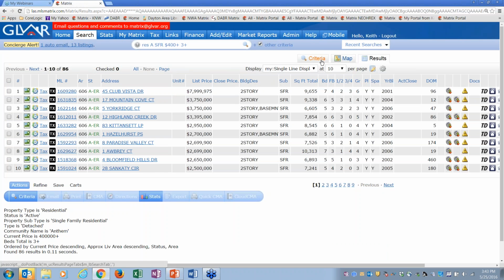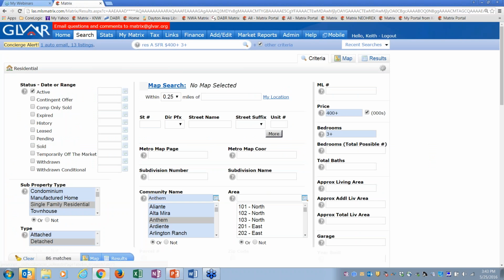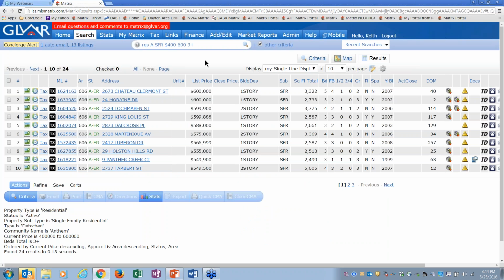I could go back to criteria if I want, and I could put a limit, 400 to 600,000. Okay, he's rich, but he's not that rich. And then I can go back to results. So you can keep toggling back and forth, results, getting the defaults there. Now, I've got my list. I got 24 of them. I feel pretty comfortable about this.